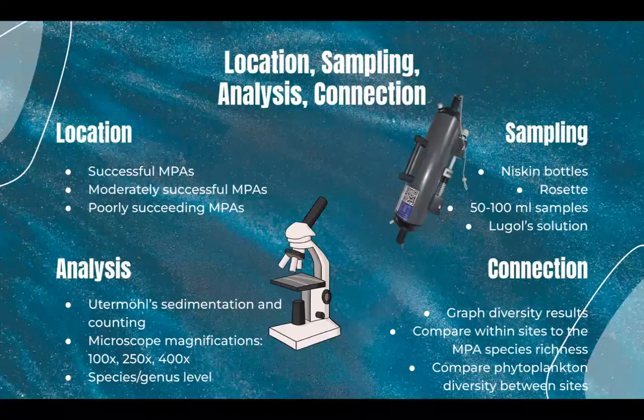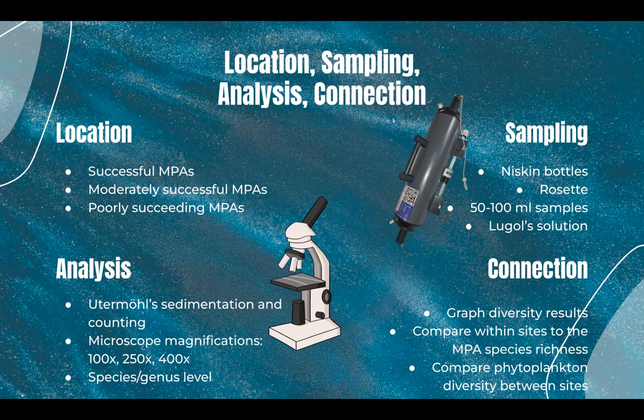I chose 4 MPAs from each level of success to sample. I would then use Niskin bottles attached to rosettes to collect 50 to 100 milliliter samples of phytoplankton to be stored in Lugol solution. These samples would be analyzed and counted under a microscope, identifying the species when possible. This data would be portrayed graphically, comparing the samples both studied within MPA sites and between MPA sites.